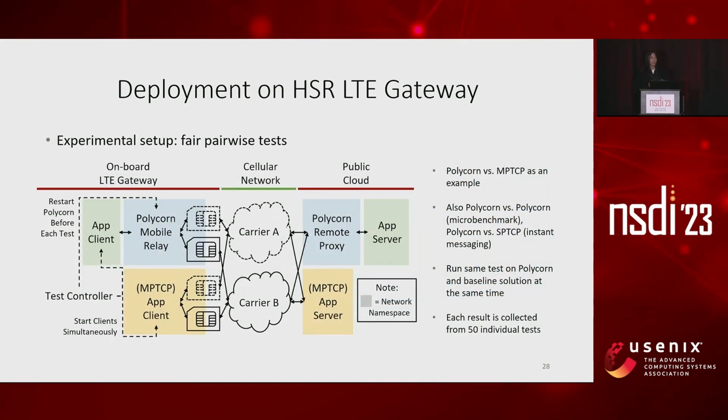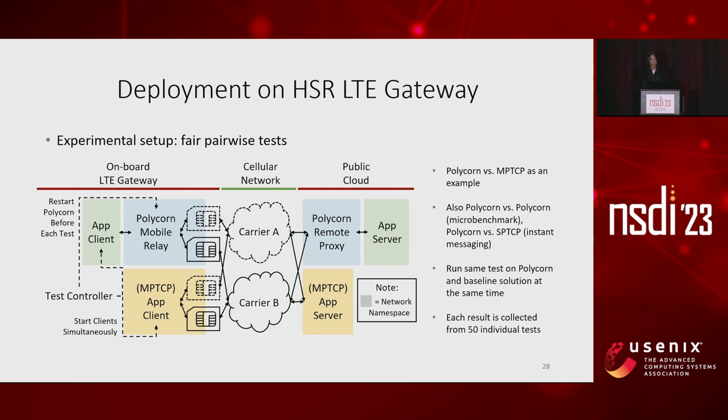Next, we detail our experimental setup. Due to the fluctuating and heterogeneous nature of the HSR LTE network, we must carefully configure our test environment to ensure that our evaluation is fair and representative. In our evaluations, we repeat pairwise tests to achieve this target.